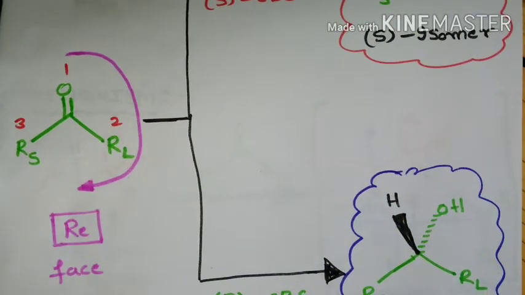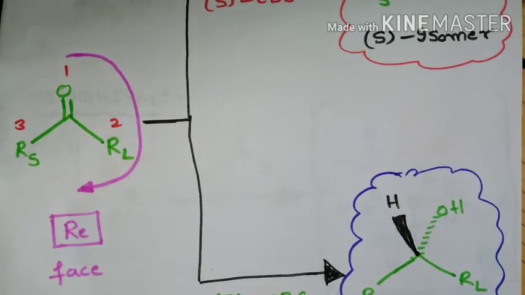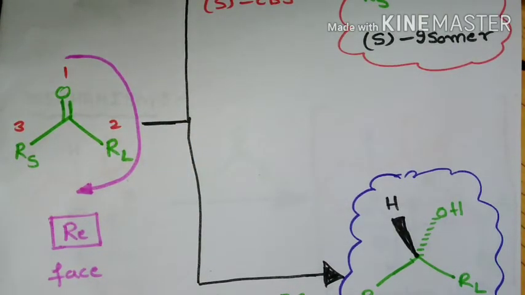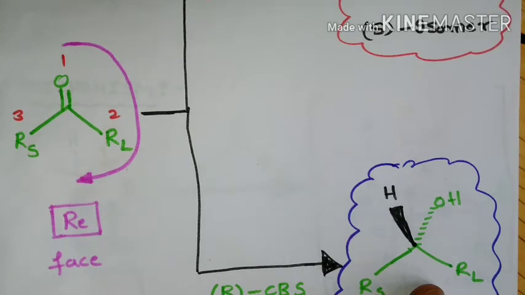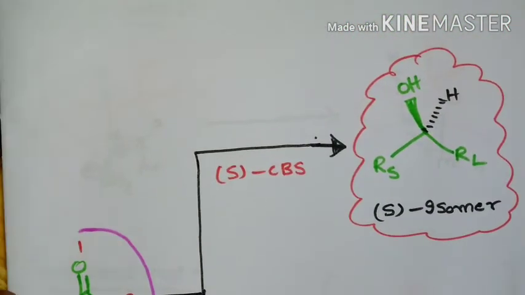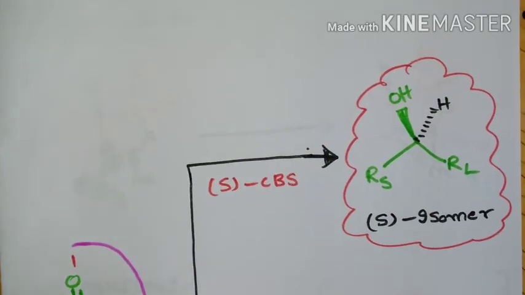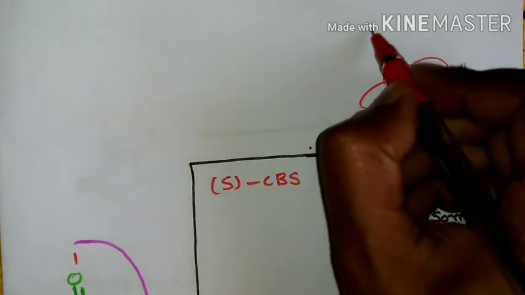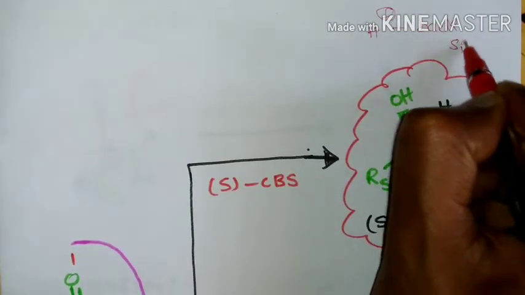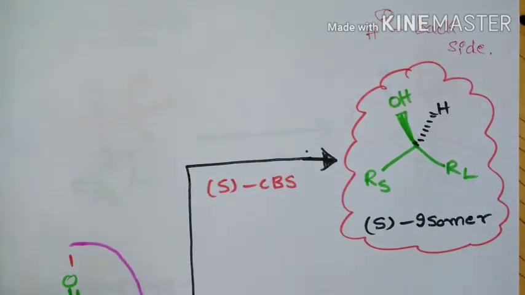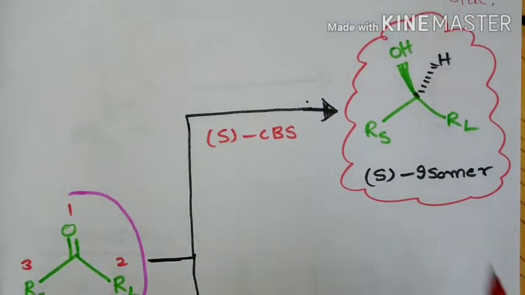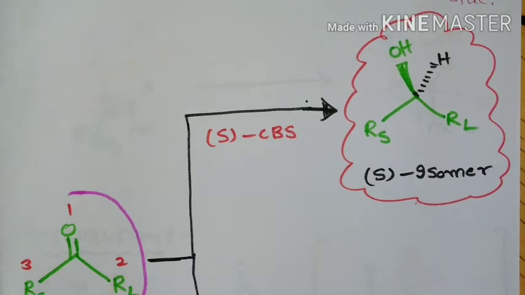So hence this prochiral ketone, this unsymmetrical ketone, is going to have Re face. If the prochiral ketone is having Re face, then S-CBS catalyst is going to transfer hydride from the backside. And here the major isomer of chiral alcohol formed is the S isomer.